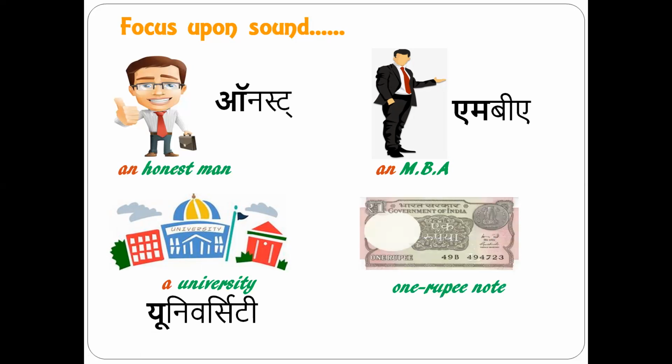1 rupee note. It is starting with a vowel, right? But it is giving you the sound of a consonant in Hindi, right? "Wan." So that is why we will make use of article "a." So here we have to understand one thing, that we have to focus upon the sound. We don't have to focus upon the letters with which they are starting. So if you want to be correct in making use of articles, you have to understand that we cannot go by the letters, whether they are starting with a consonant or a vowel. You have to go by the sound of that noun or that word.